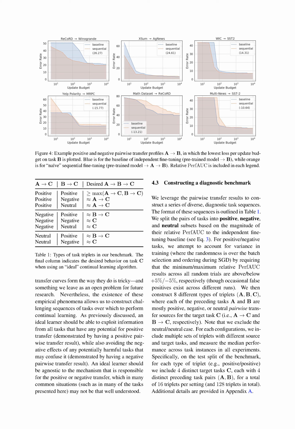For each configuration, we include multiple sets of triplets with different source and target tasks, and measure the median performance across task instances in all experiments. Specifically, on the test split of the benchmark, for each type of triplet, for example, positive, we include 4 distinct target tasks, each with 4 distinct preceding task pairs, for a total of 16 triplets per setting, and 128 triplets in total. More details are provided in the appendix.